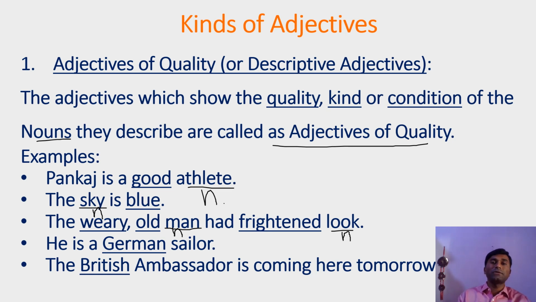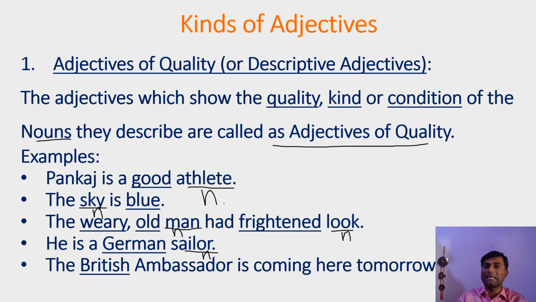Now in the next 2 sentences, German and British are the adjectives, as these 2 adjectives are derived from proper nouns, that is German from Germany and British from Britain. So these adjectives are also known as proper adjectives. Here sailor is the noun, and this noun is described by the word German.